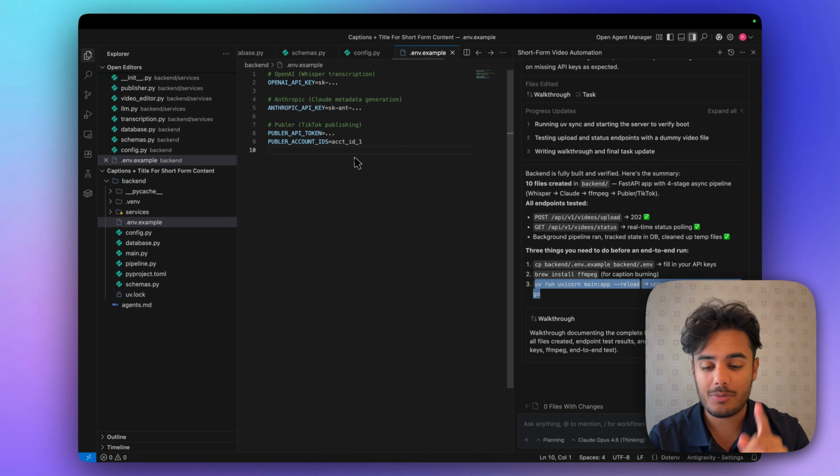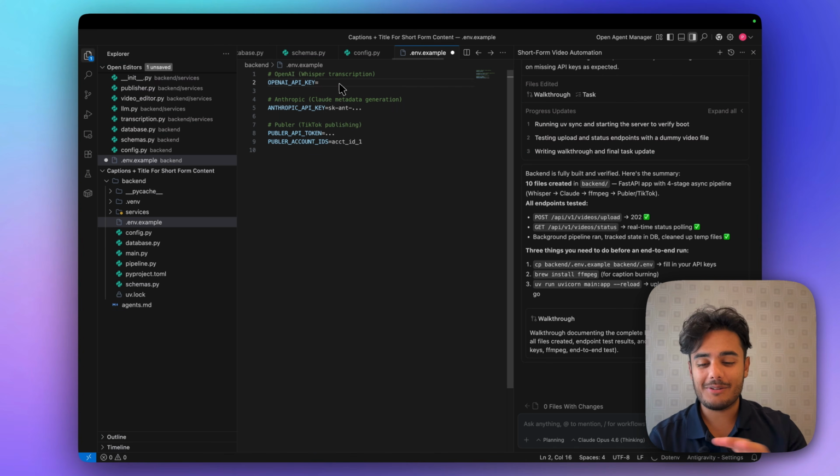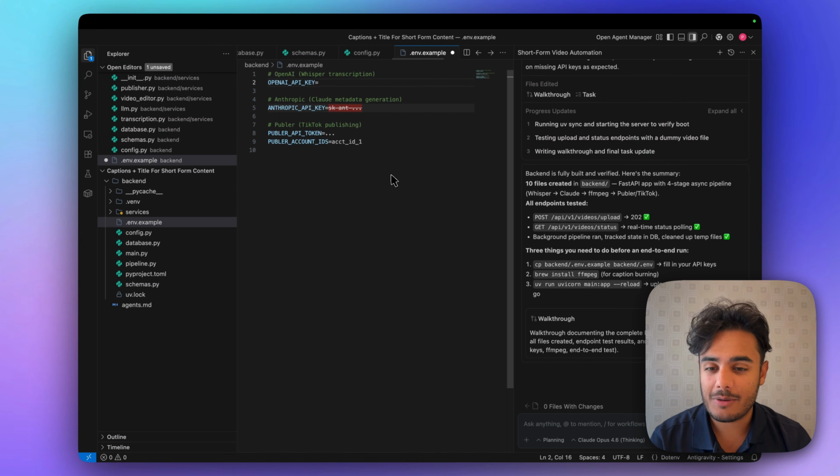So first thing we do is add all my API keys in. I've done this about 1 billion times, so I'm not going to go through this step by step. I also can't show my API keys to you because you guys can charge me for any kind of API usage you might have. So I'm going to quickly do this.